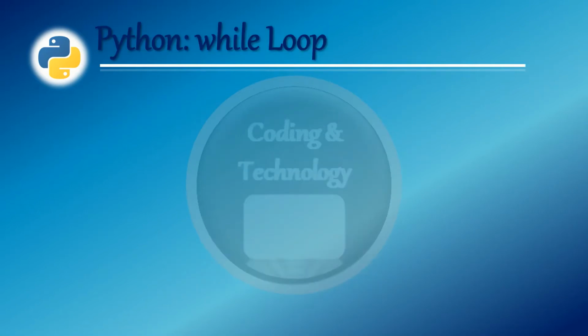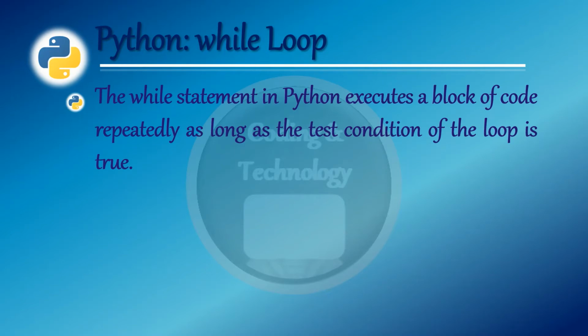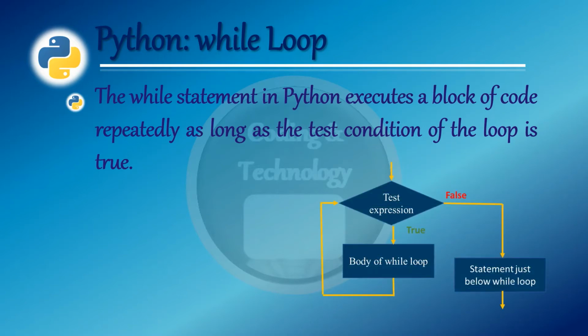Python while loop. The while statement in Python executes a block of code repeatedly as long as the test condition of the loop is true. This is the flowchart, that is pictorial representation of while loop. The test expression or control condition of the while loop is executed before any statement in the body of the loop is executed. If the test expression is true, the body of the while loop is executed.